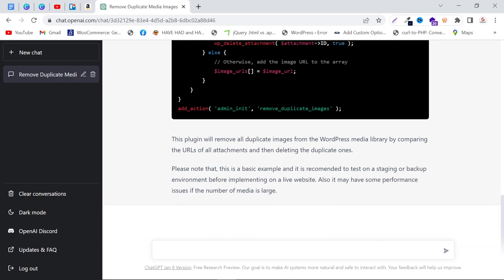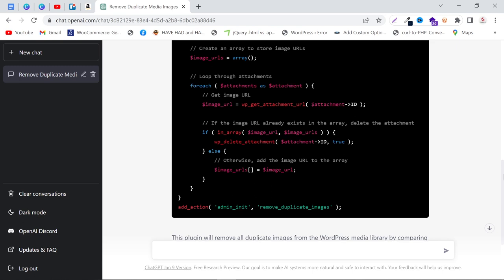And it is saying it is recommended to test on a staging or backup environment before implementing on a live website. So it is saying do not do anything directly on the live website, just take a backup. So just take a look at the code.